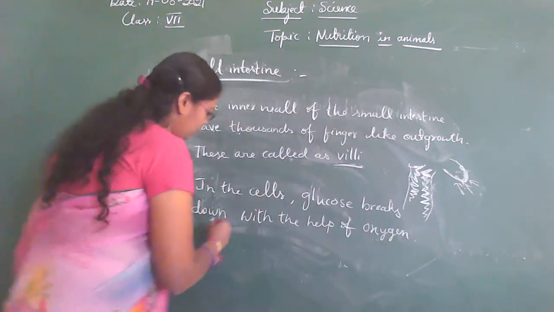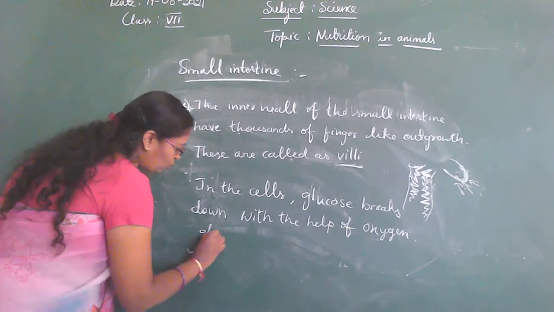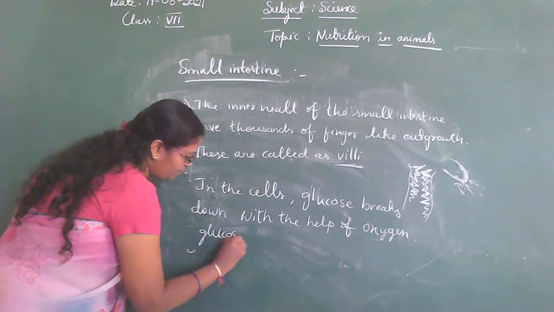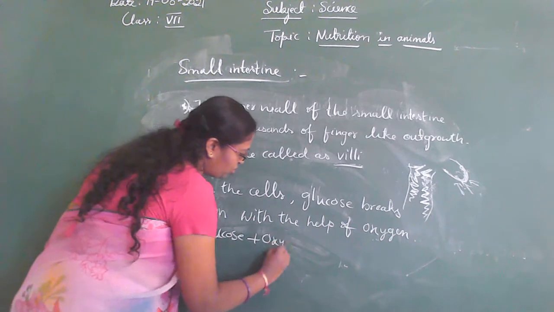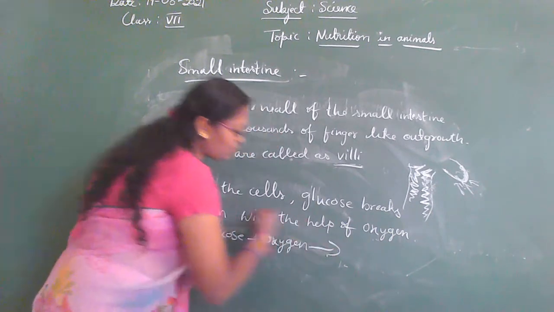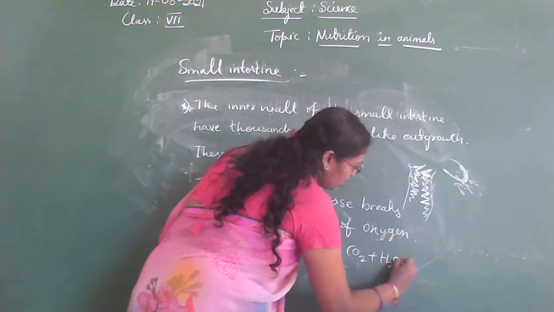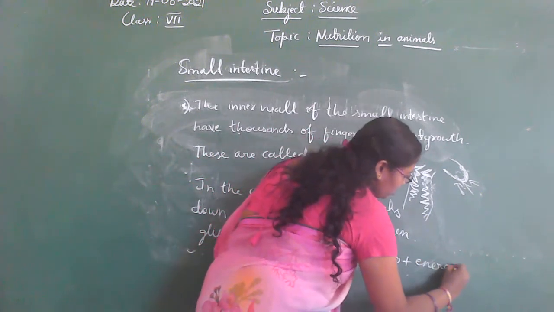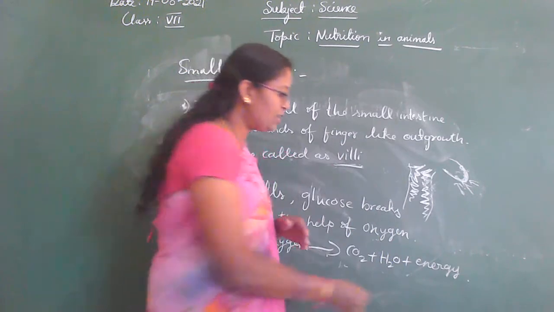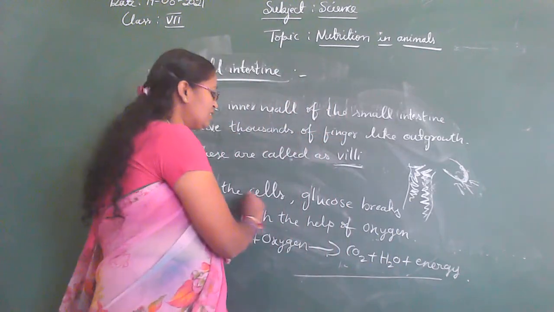So glucose plus oxygen, when it reacts, produces carbon dioxide, water and then energy. Is it? So this takes place in our cell.